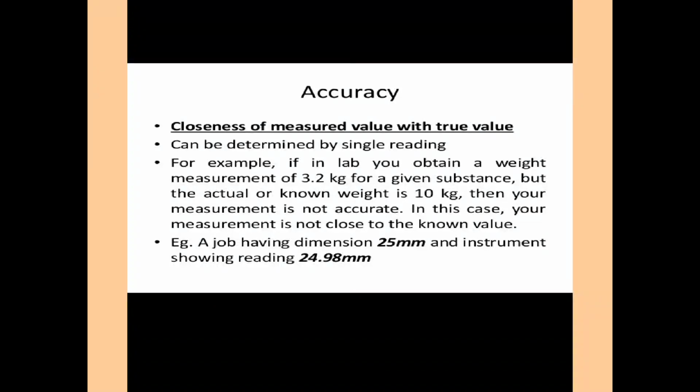True value means the specified value of a component before start of production. For example, a job having dimension 25 mm and instrument showing reading 24.98 mm. So this is the accuracy.